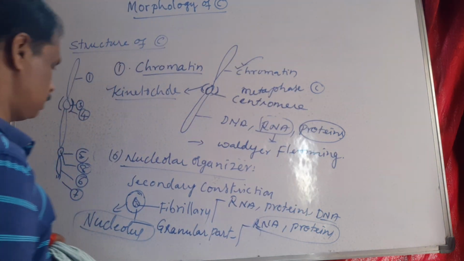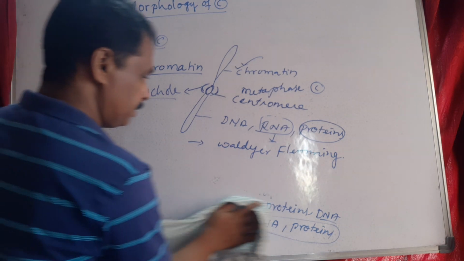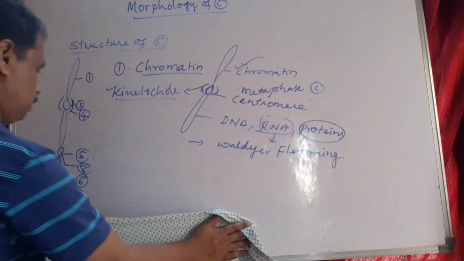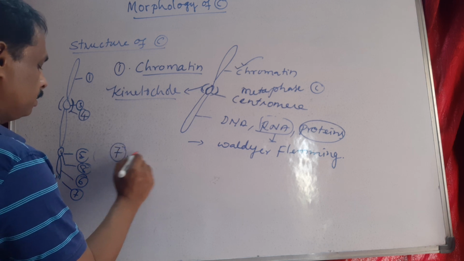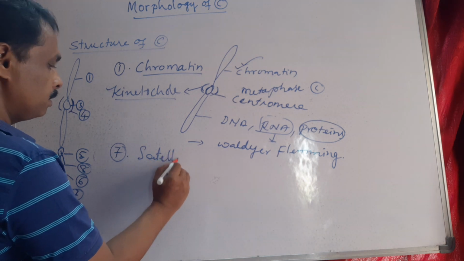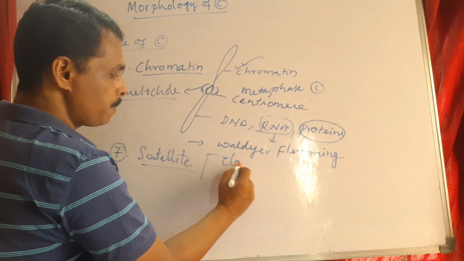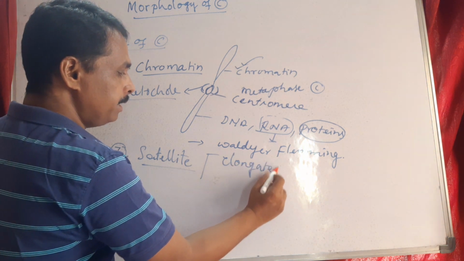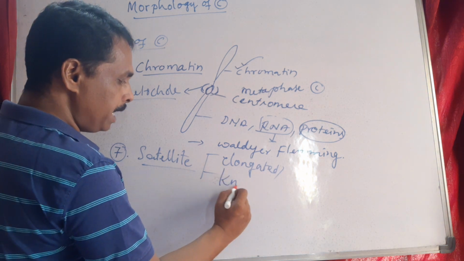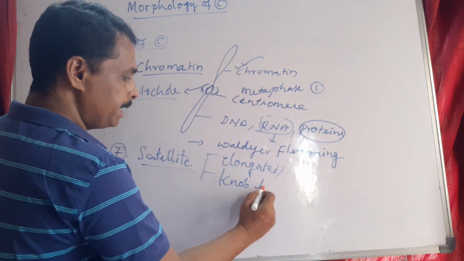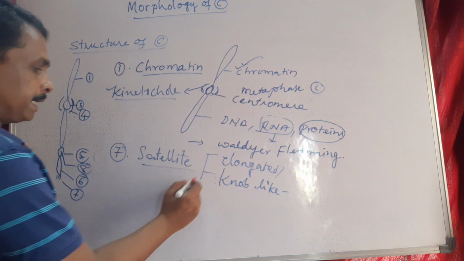And the next part is the satellite. A satellite is an elongated knob-like structure present beyond the secondary constriction.